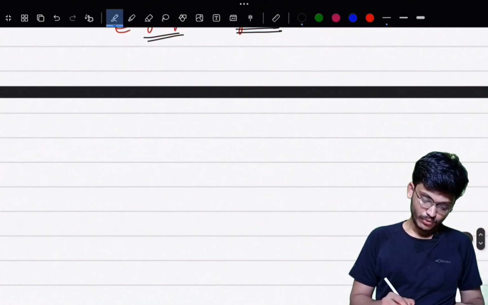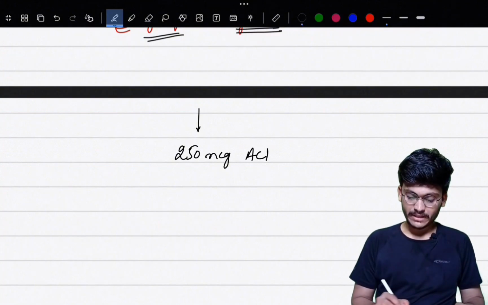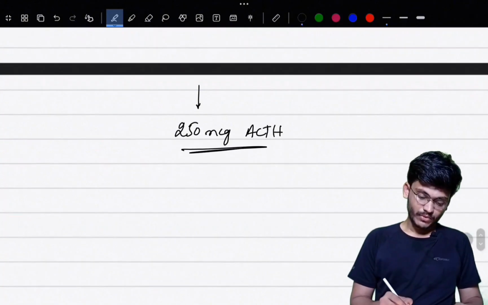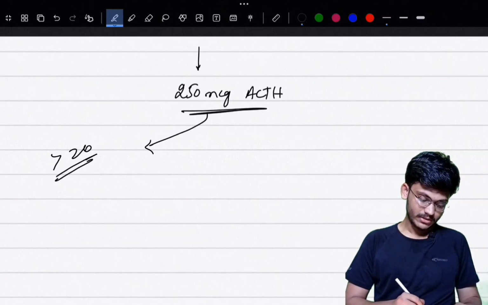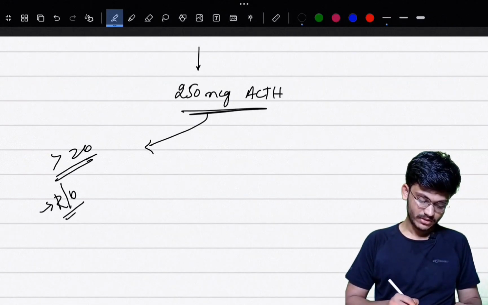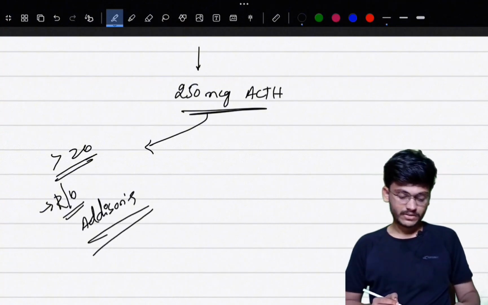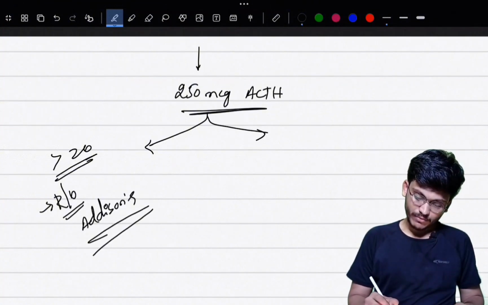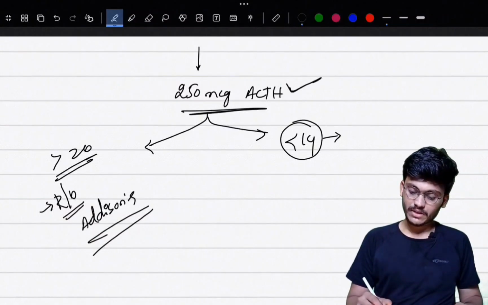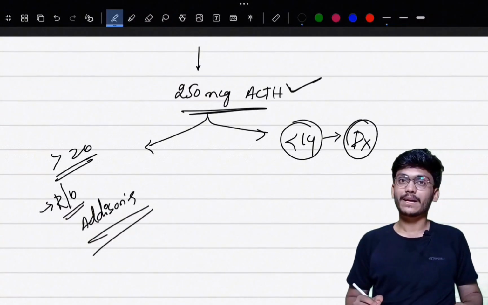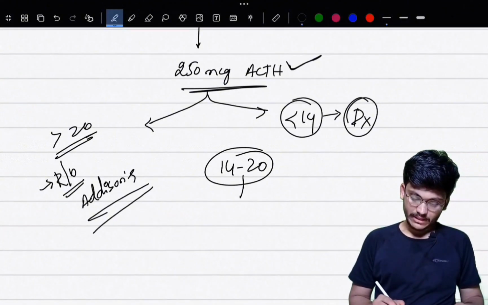You should give 250 micrograms of ACTH to a suspected case of Addison's disease. If you get values above 20, then you should rule out Addison's disease, because there is a proper response to ACTH by the adrenal cortex. But if the value is less than 14 even after giving ACTH, then it is diagnostic of Addison's disease. If it is between 14 and 20, then it is an indeterminate value.